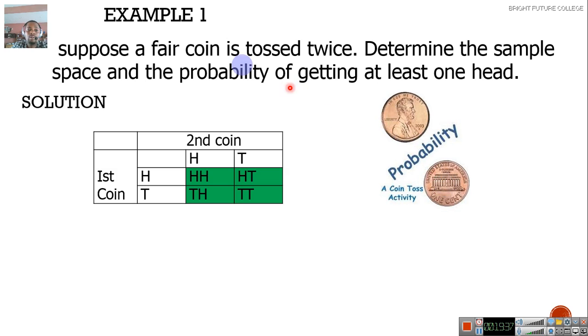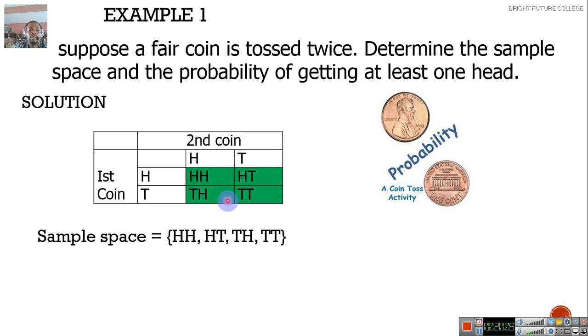Now, since we have a fair coin that is tossed twice, this is the first one and this is the second one. This one has head and tail, this one has head and tail. So we pair them: this one and this one, this one and this one, and so on. I've explained this before when we were looking at sample space. So the colored region is where we have the sample space. Now, I've written it out for you to see. Everything here is written out.